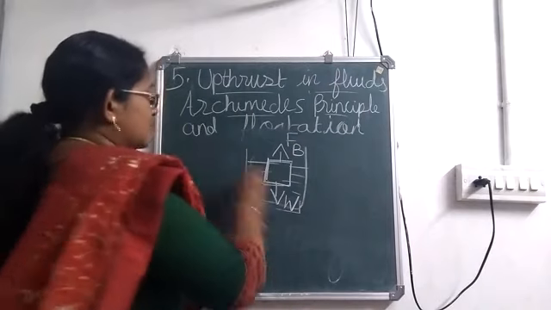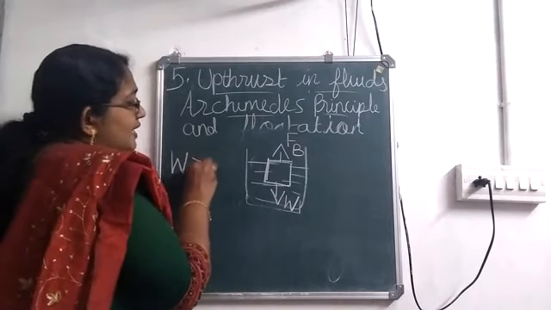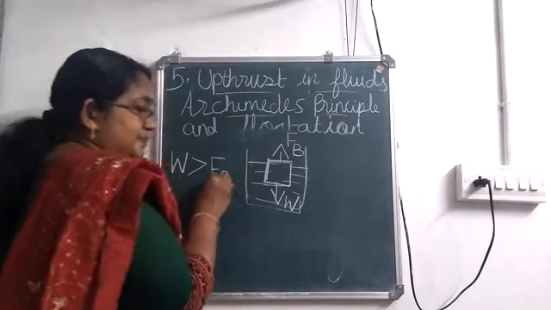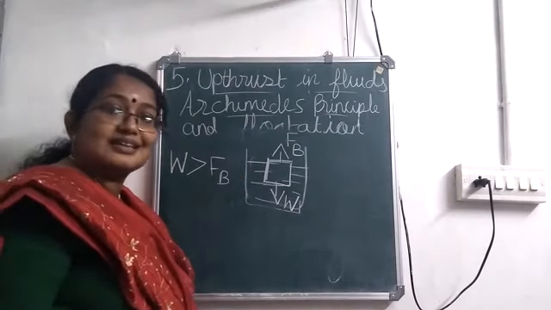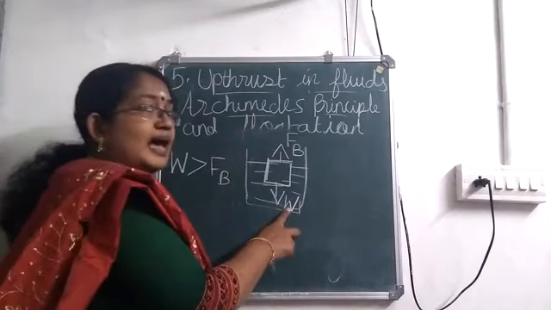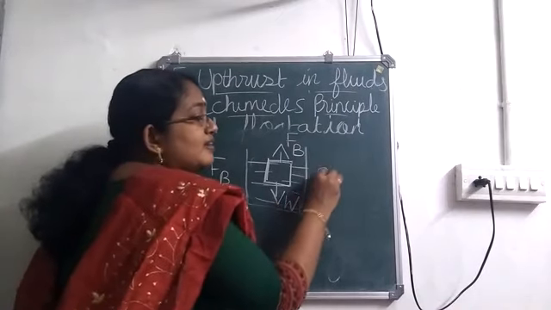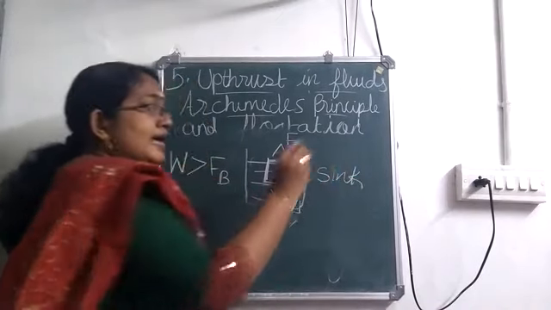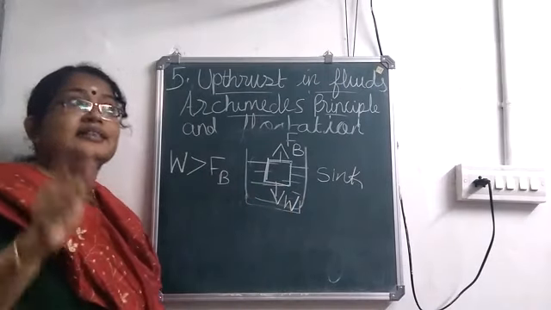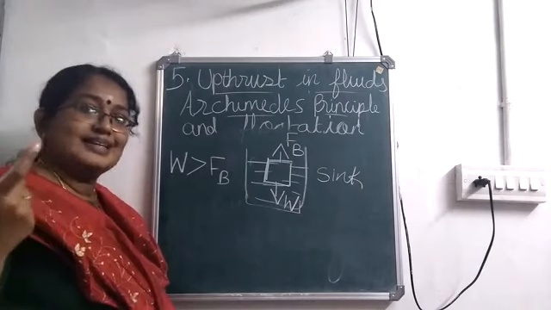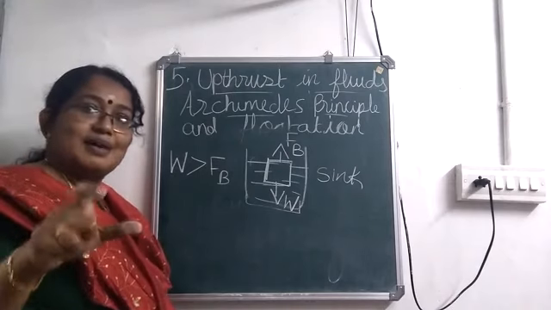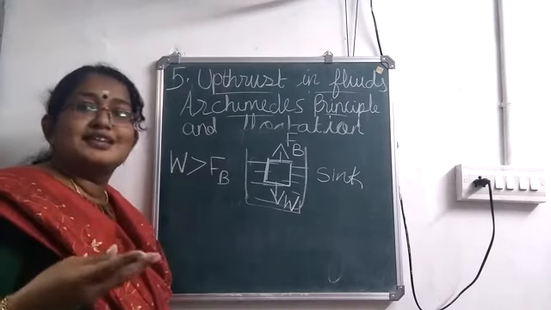Now, if the weight of the body is greater than the upthrust, then what happens? The body will sink. That is, it goes down. That is why I told you, when you are doing the experiment with bucket and mug, if the mug is filled with water, its weight is more.